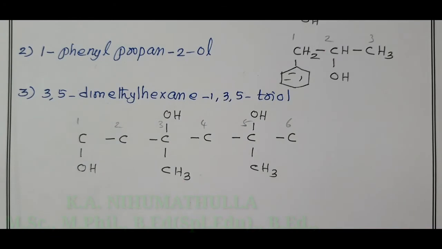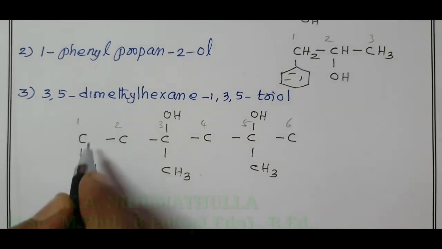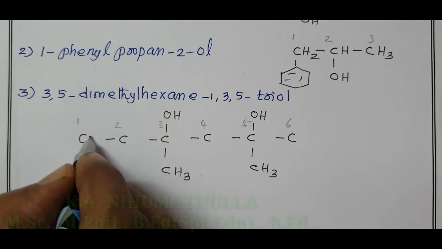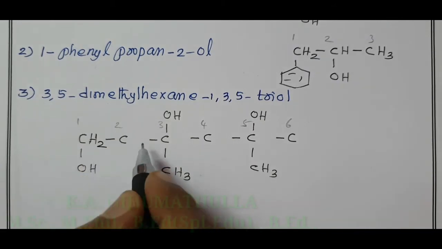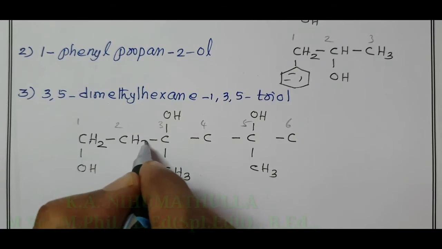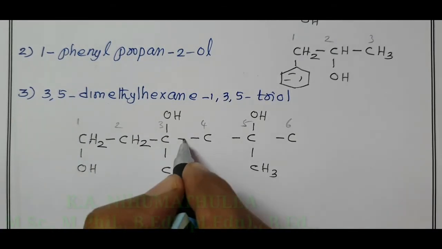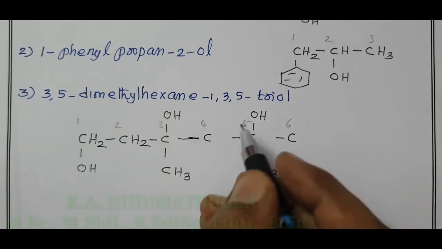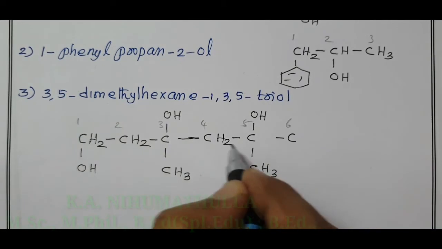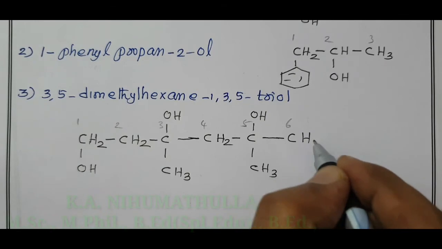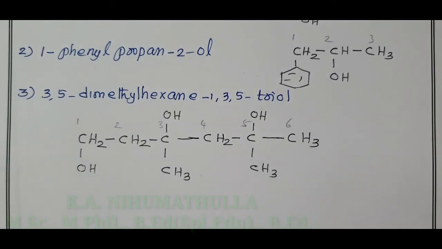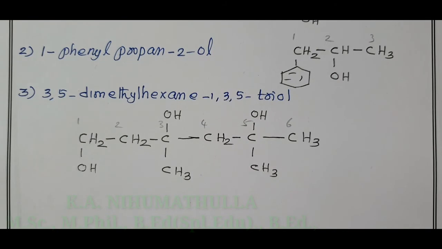Remaining, we have to fill the valency with hydrogen atoms. Around a carbon atom there must be 4 bonds; here 2 bonds, therefore the remaining 2 are hydrogen. Here you have only 2 bonds, therefore remaining 2 are hydrogen. All the carbon valencies are filled here. Here you have 2 hydrogen atoms. All the carbon valencies are filled. Here you have CH3. This is 3,5-dimethyl hexane-1,3,5-triol.